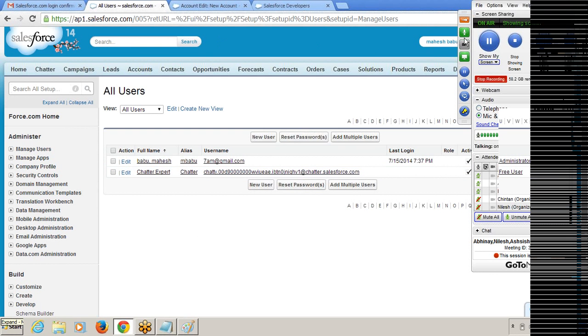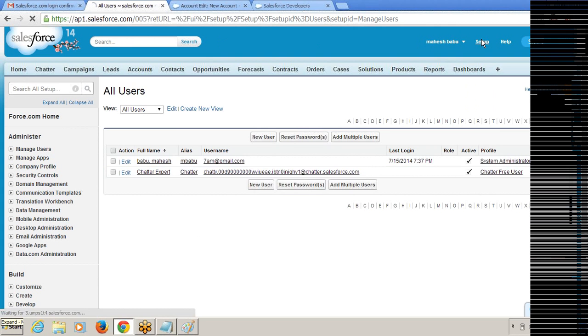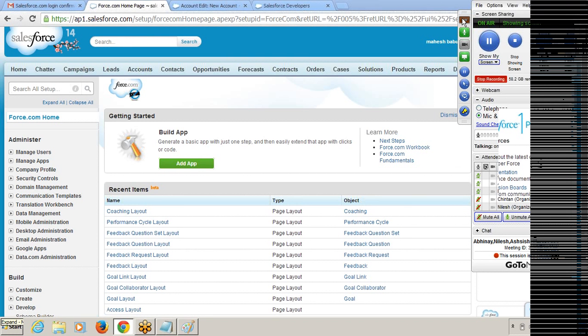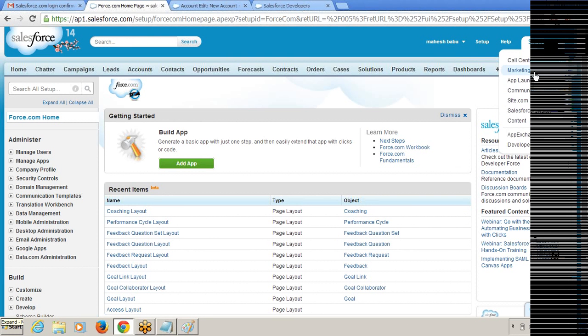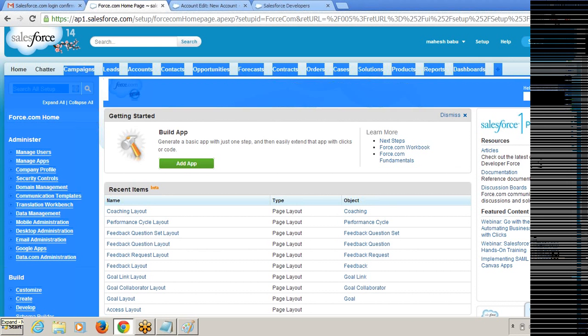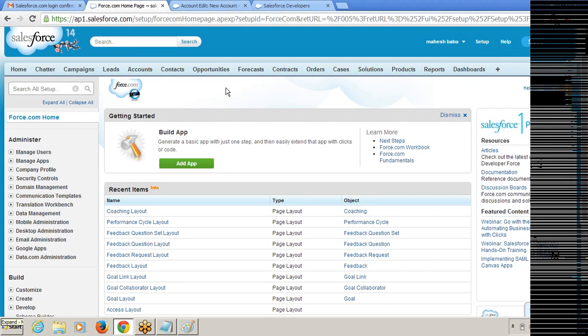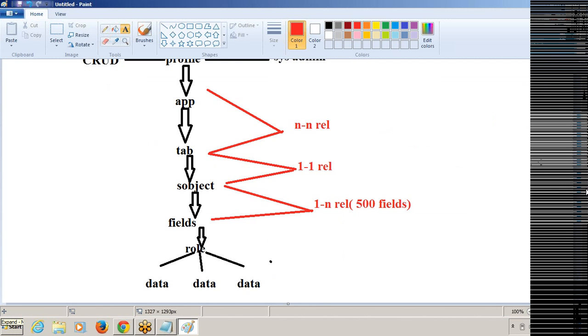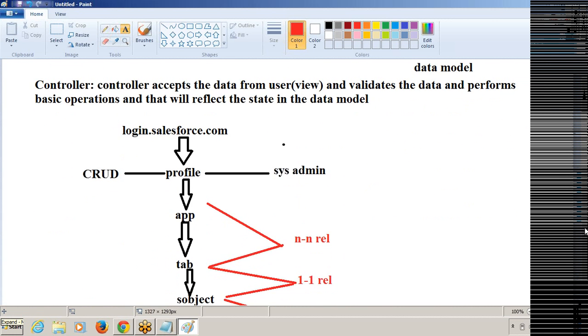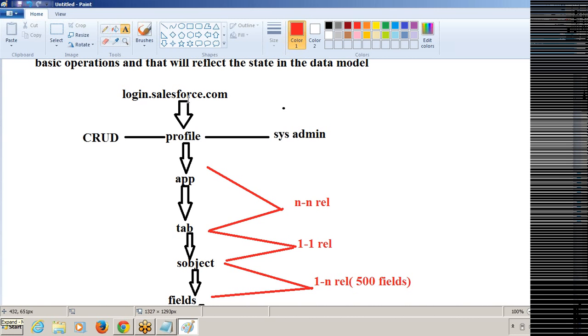So wherever you are, don't worry, just click on Setup, and you will be in the main page. These are applications, and these applications and tabs come by default for CRM purpose. Now I logged into salesforce.com. I got the account and I logged in. I got the profile, and the profile is system administrator, and this profile determines CRUD permissions: create, read, update, delete. So system administrator will get all the permissions.